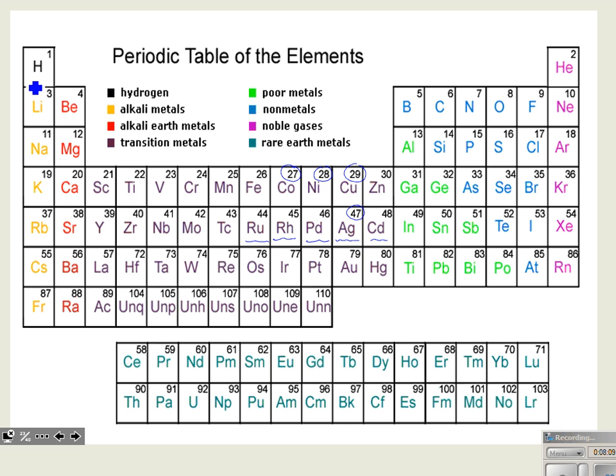Like hydrogen has 3 different isotopes. The weighted average of all of the isotopes of hydrogen is 1.01. Hydrogen has lots of isotopes that weigh 2 grams per mole, some of them that weigh 3 grams per mole, but by far when we weight the abundance of that isotope in the universe, the one that's most abundant is the one that is closest to the 1 gram per mole weight.